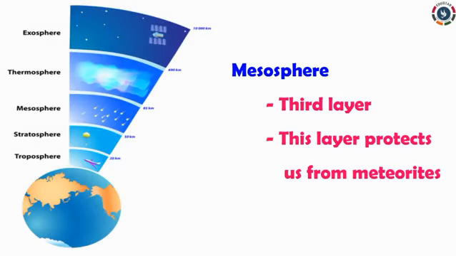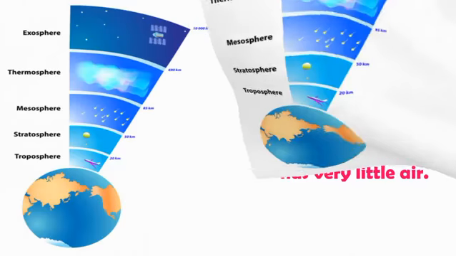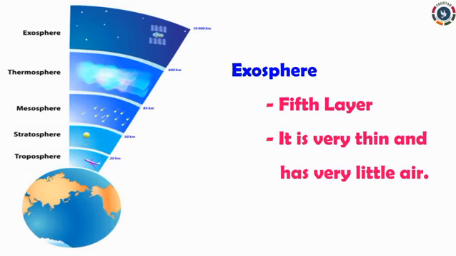Mesosphere. Third layer. This layer protects us from meteorites. Thermosphere. Fourth layer. This layer does not have clouds or water vapor. Exosphere. Fifth layer. It is very thin and has very little air.